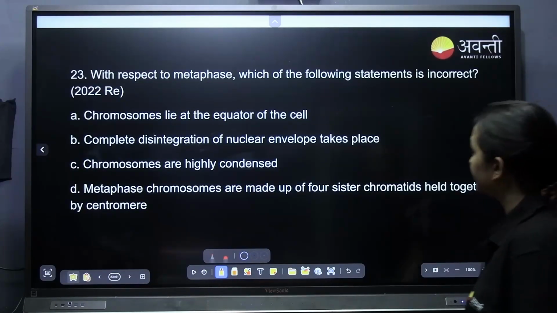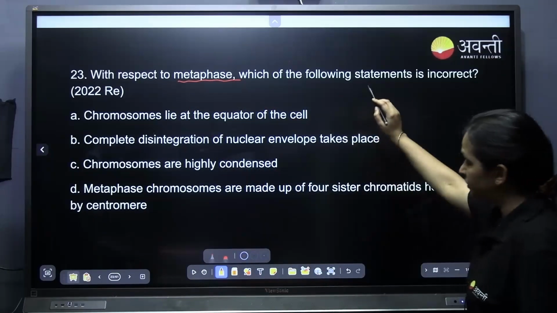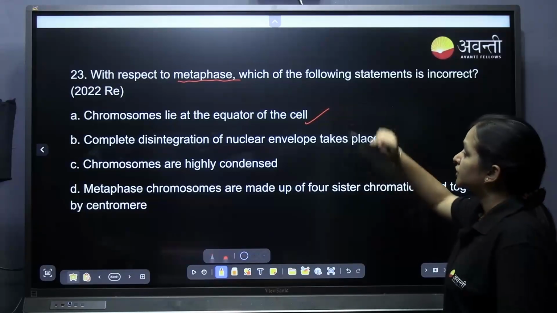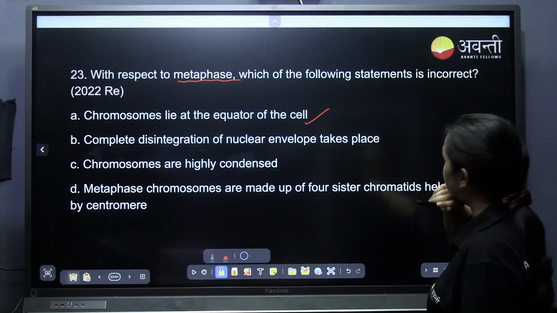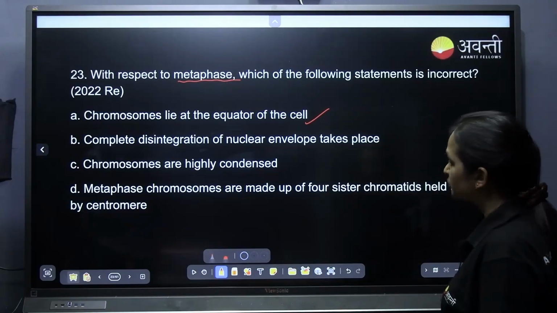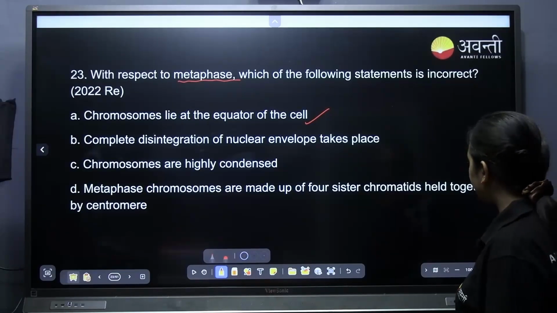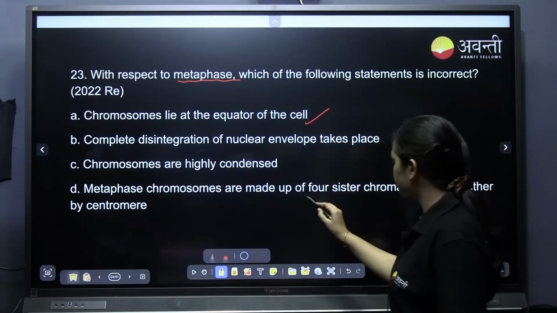Chromosome lie at the equator of the cell? Yes. The complete disintegration of nuclear envelope takes place? Chromosomes are highly condensed? Yes. Metaphase chromosome are made up of 4 sister chromatids held together by centromere? Is it 4 sister chromatids?